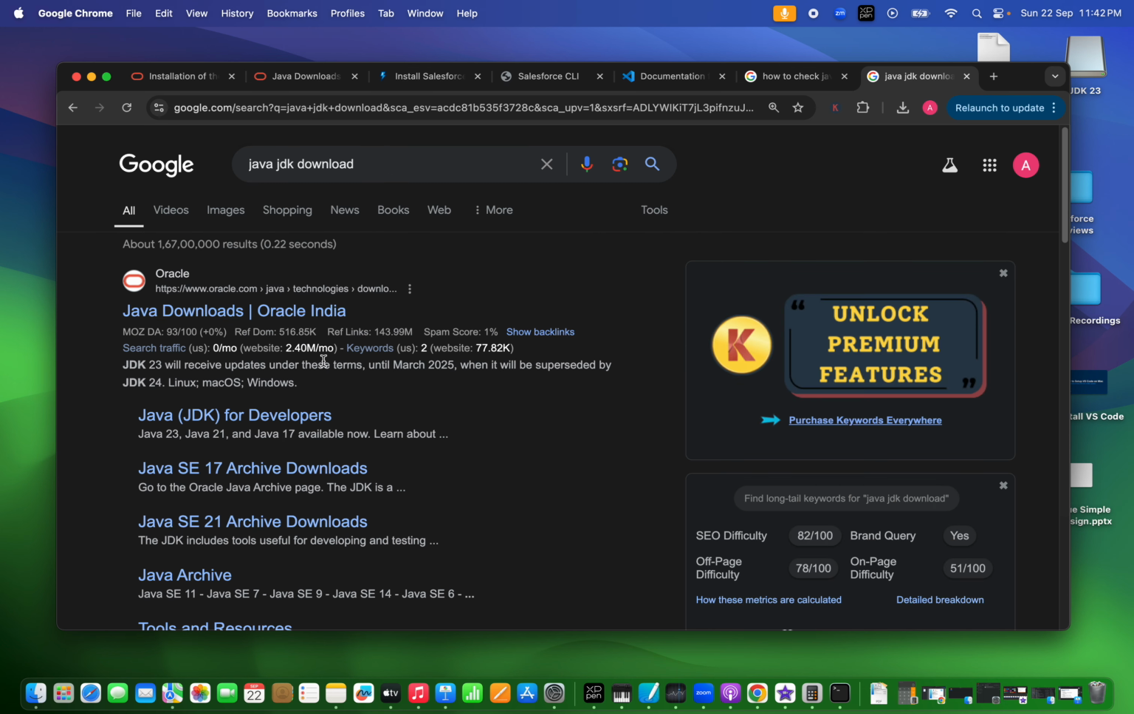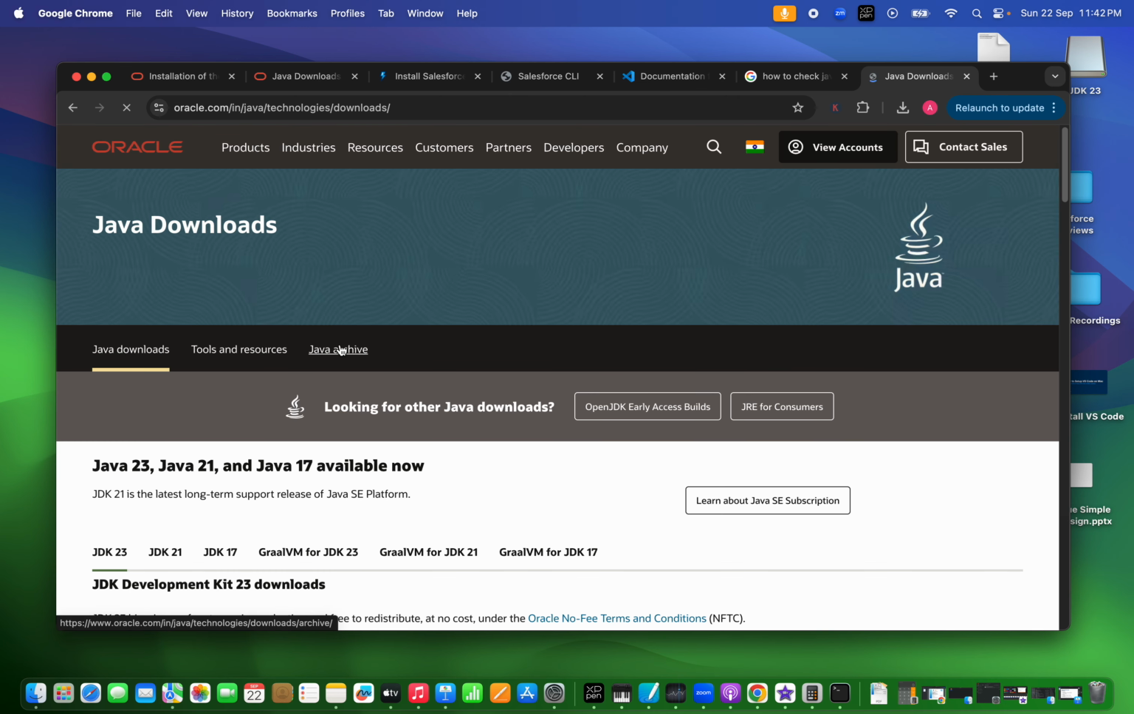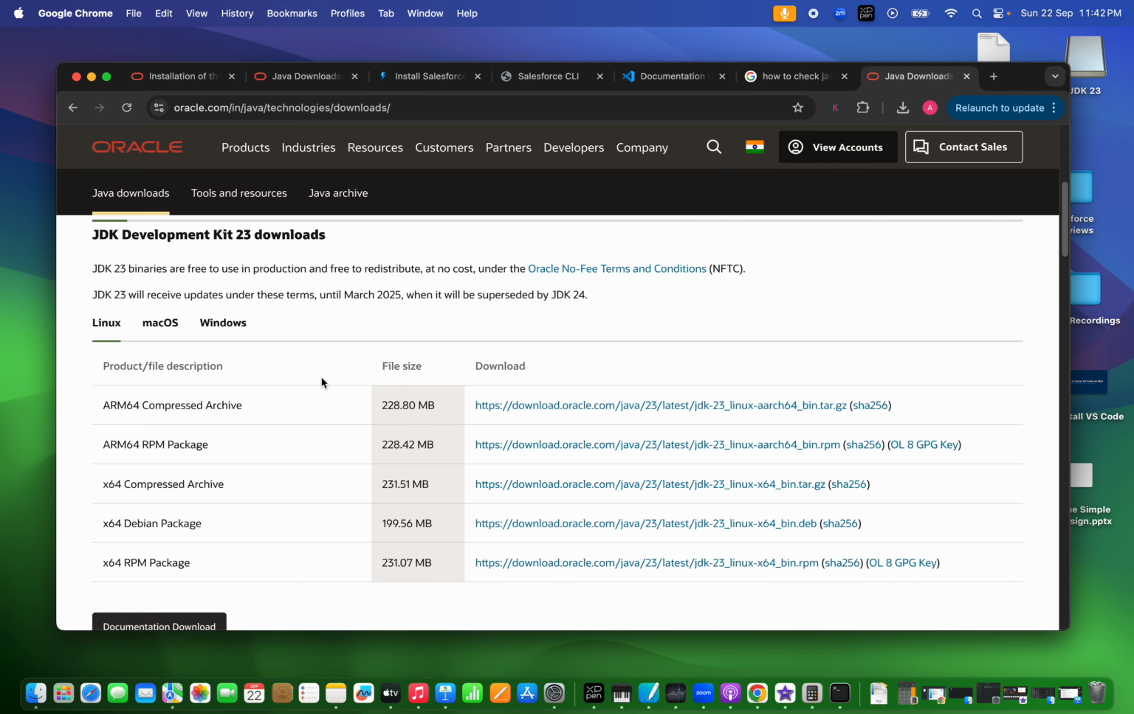So if you see here, there are multiple options that Java offers. Okay, so you can download the latest one. For your Mac machine, you can download the ARM64 package, which I have already downloaded. Okay, so I will not download it again. So let's go and install it.